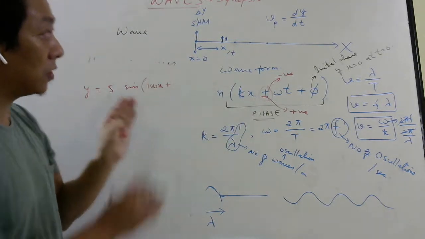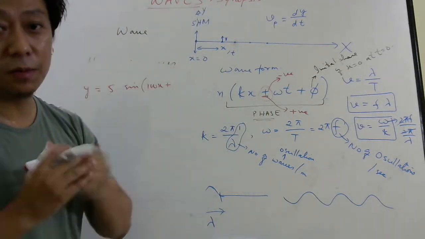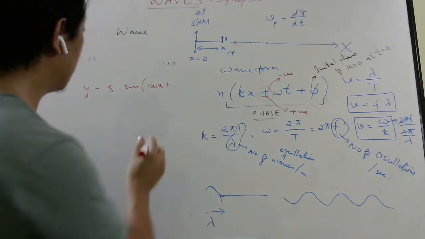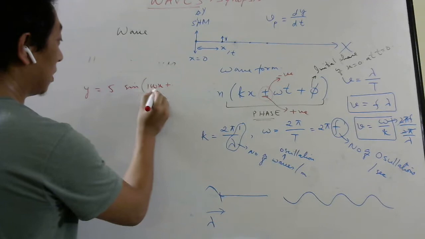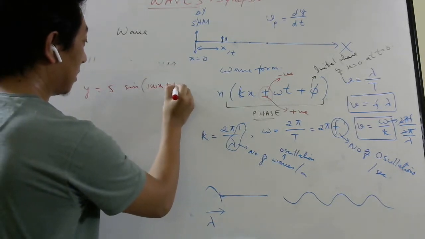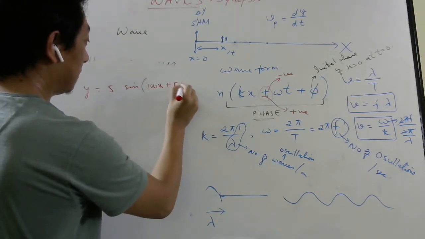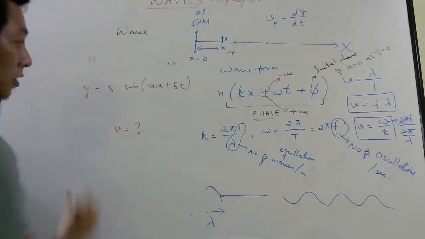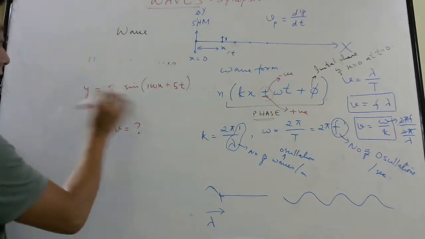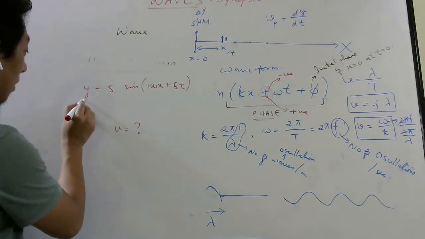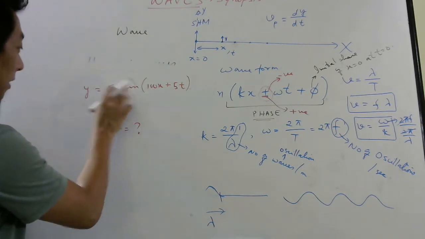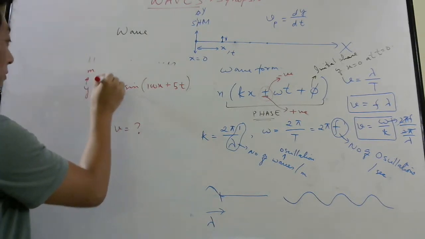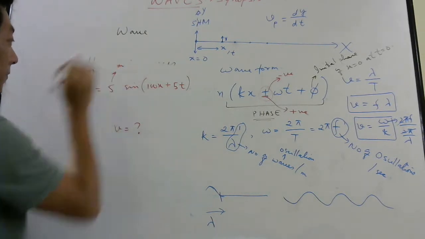I just want to give you the synopsis for your upcoming NEET exams and CET exams and JEE second exam. Okay. So suppose 5 sine 100x plus, and suppose I write 5t like this, and then I ask you the wave velocity. So how will you find? Directly see. First understand something, okay? This sine has no unit, right? So y and 5 should have the same unit. So if y is in meter, 5 will also be in meter.